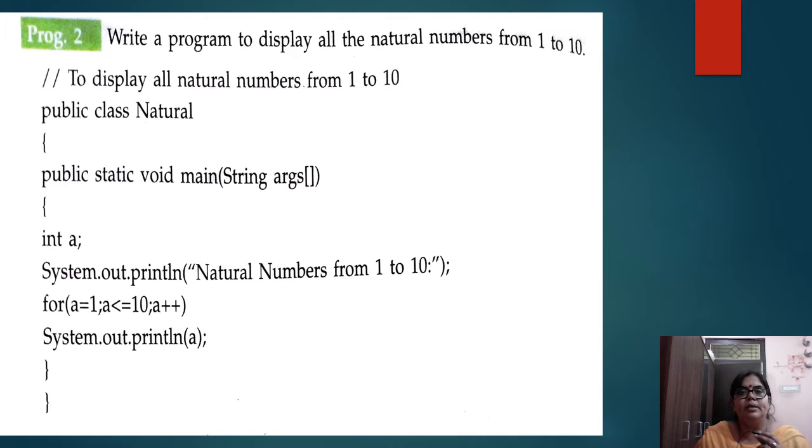Now the next program is to display the natural numbers from 1 to 10. It will print 1, 2, 3, 4, 5, 6, 7, 8, 9, 10, all the 10 natural numbers.